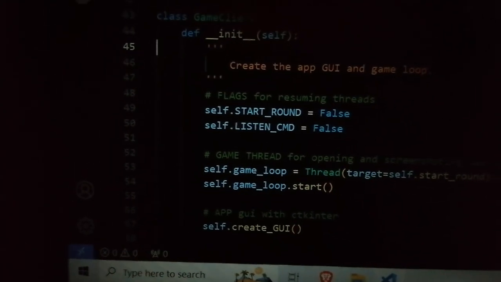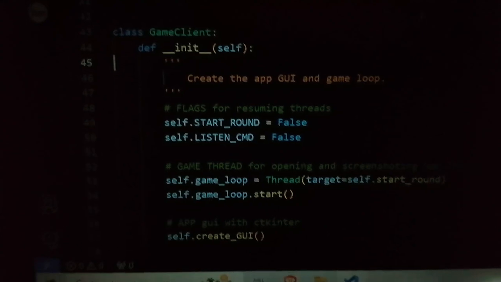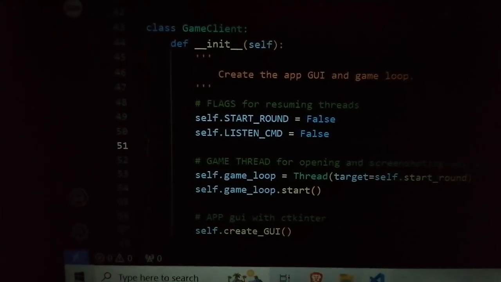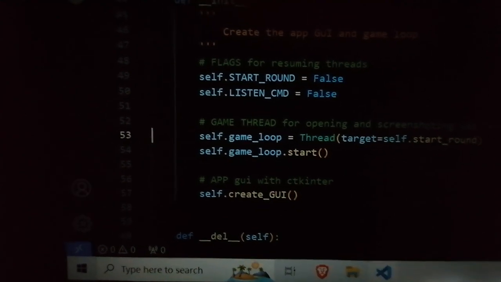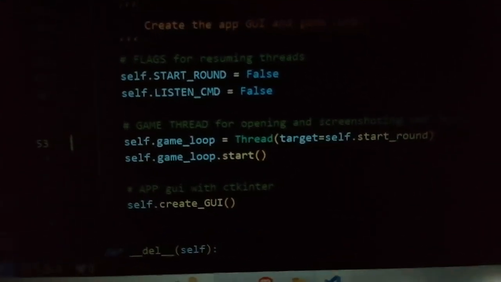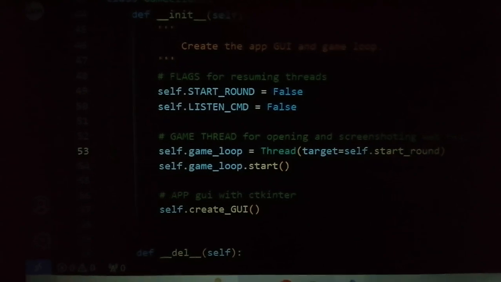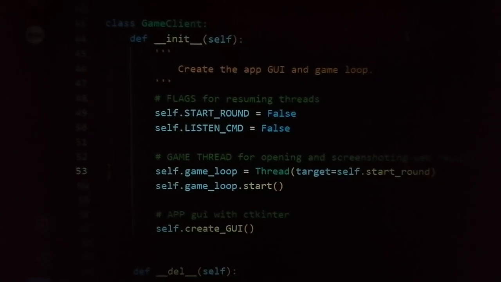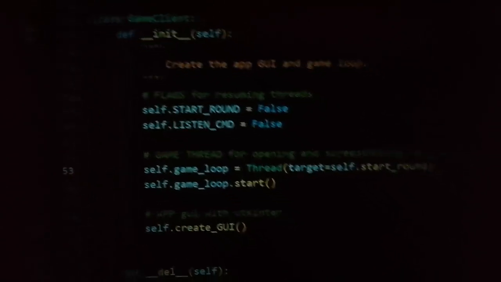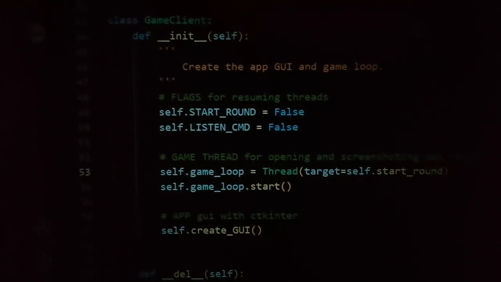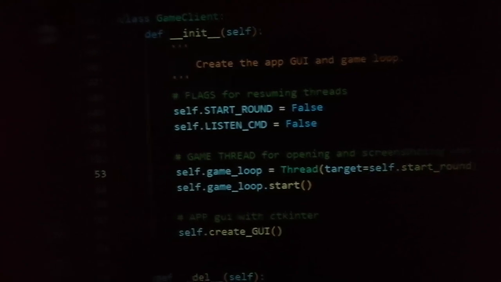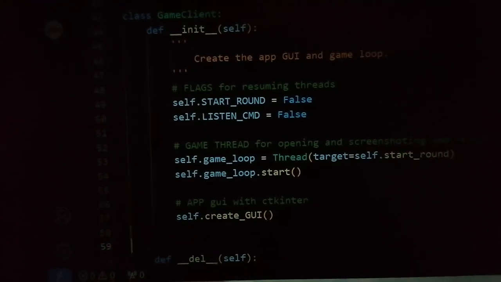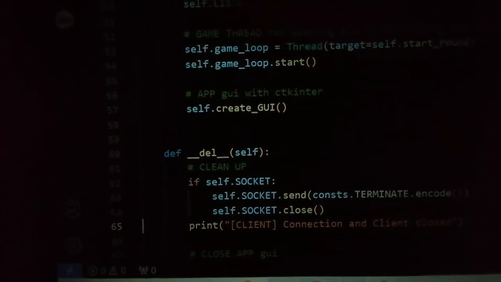So, basically, we have an initializer. Pag nagkaroon ng initializer, it creates a bunch of threads. One of the threads is for the game loop itself. Na pag i-open niya yung web browser, it'll give you 60 seconds to find something. After that, it'll screenshot, send the results over to the server, and then wait for the server to respond. The other loop naman is for the socket listening naman.